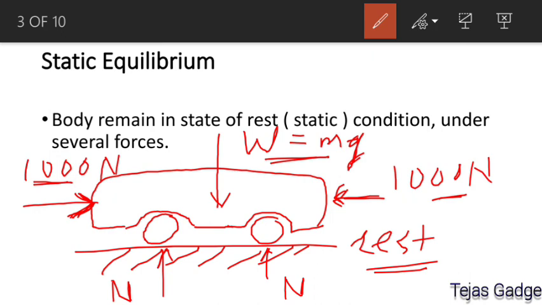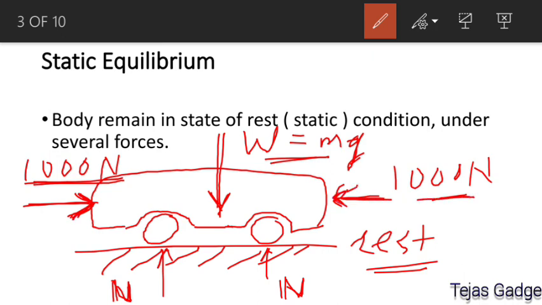Because the vertical force W is balanced by the normal reaction, and the 1000 Newton applied horizontally toward the right is balanced by the opposite 1000 Newton.